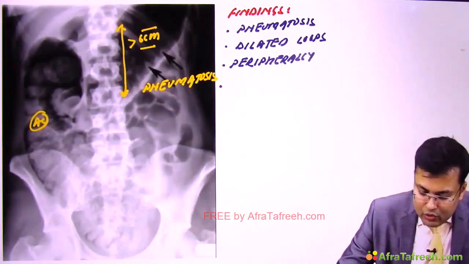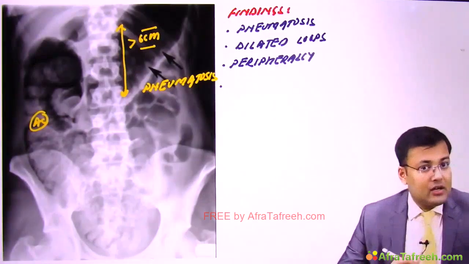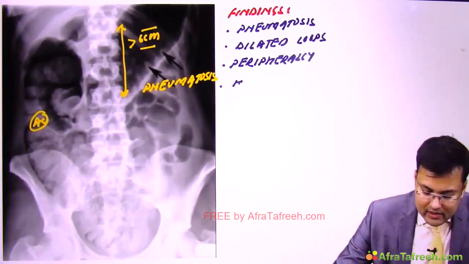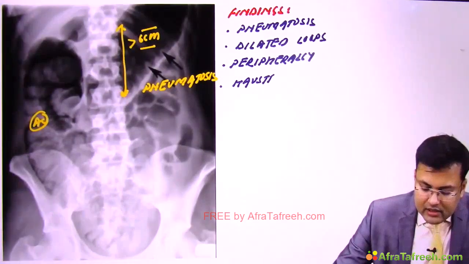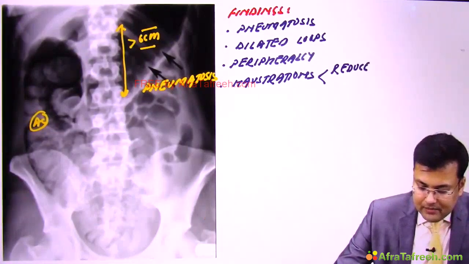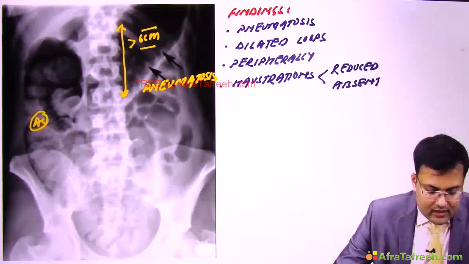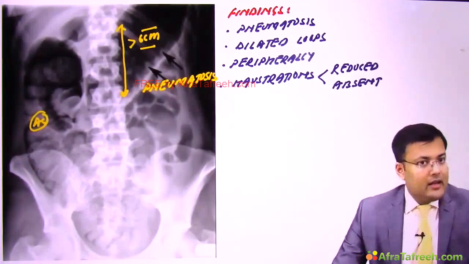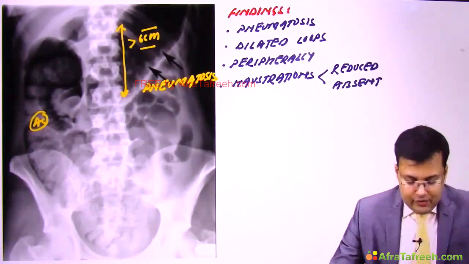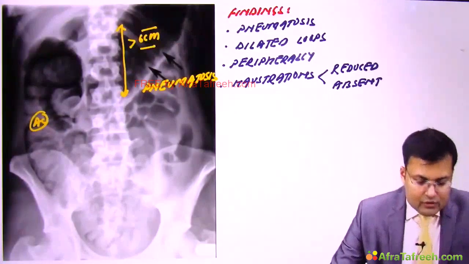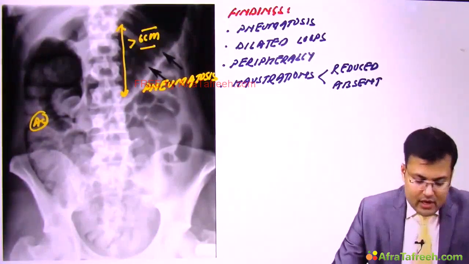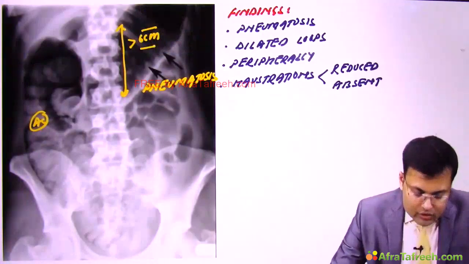And the bowel loop which specifically has toxic megacolon has haustrations either reduced or absent. Clear? And in toxic megacolon, the diameter of the transverse colon is more than 6 cm. Respective diameters are also asked.